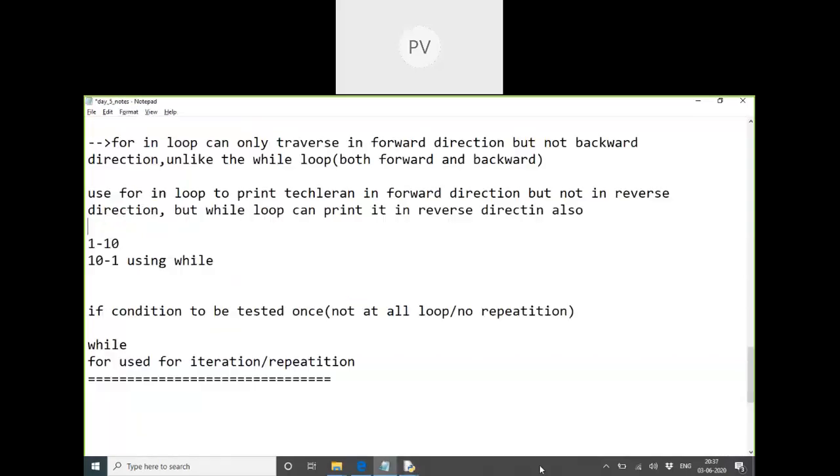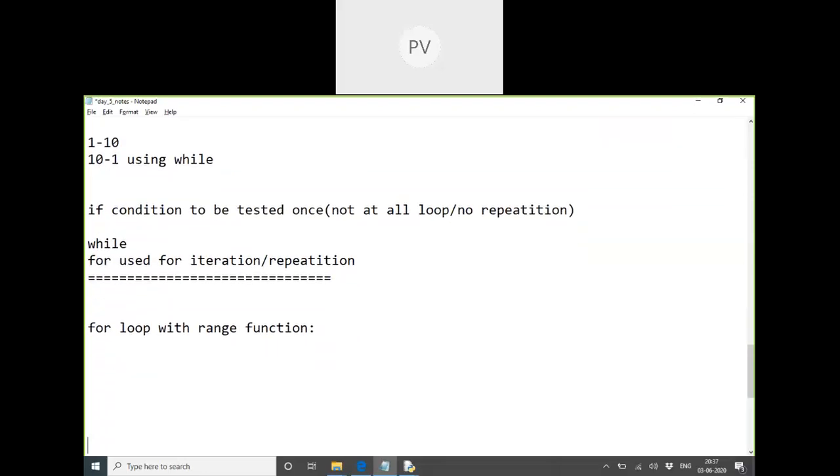Now, that means we have learned two loops: one is the while loop, one is the for loop. Now, I'll teach you the third one, which is the for loop with range function. There is a predefined function called range. The range function should be given three values: lower limit, upper limit, and the change value. Just like the three steps in your loops. What did we use in the loops? c = 1, c <= 10, and c += 1. These three are important.